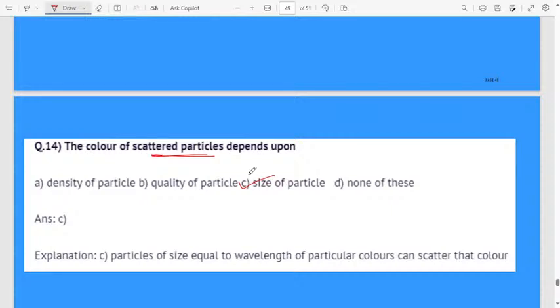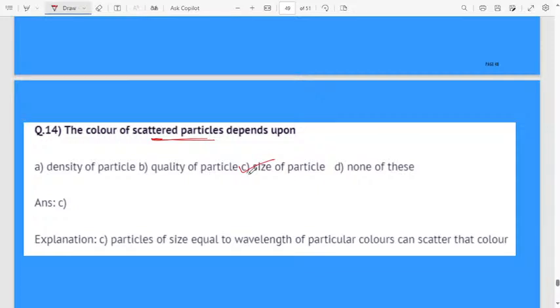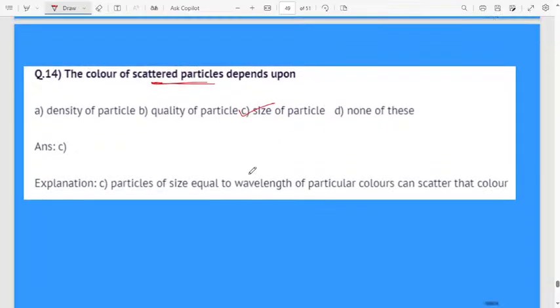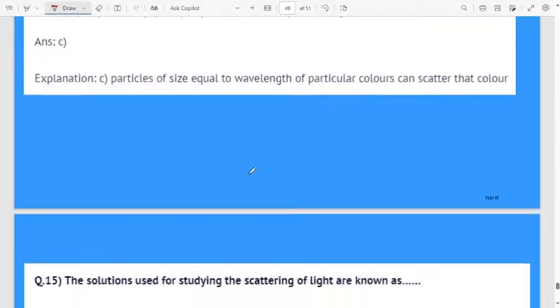Particle size is equal to the wavelength of light. Mainly the size of the particle affects the scattering. According to this, scattering of light depends upon the wavelength, but in the options they are not talking about wavelength but the size of the particles. Yes, scattering of light depends upon the size of the particles also.